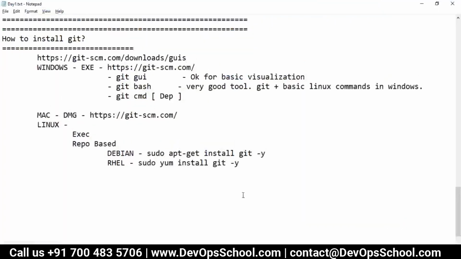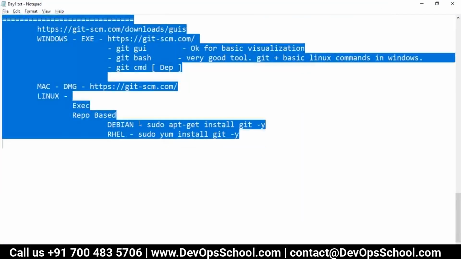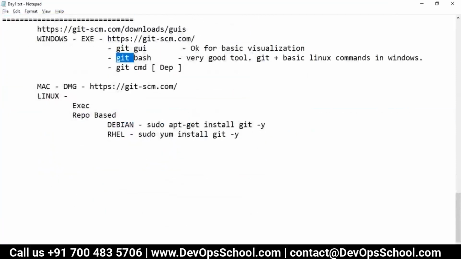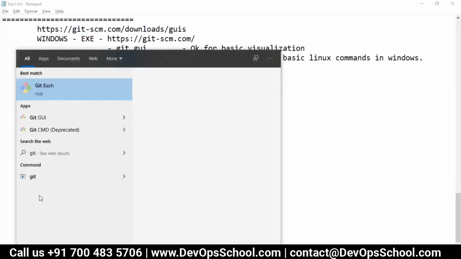Okay guys, this is how to install. Now the thing is, I have already installed Git Bash. You cannot install multiple times. If I install Git Bash, you see here I got Git CMD, Git GUI, Git Bash. Though it might not be up to date like what you will have today, it's okay for me to have this training.